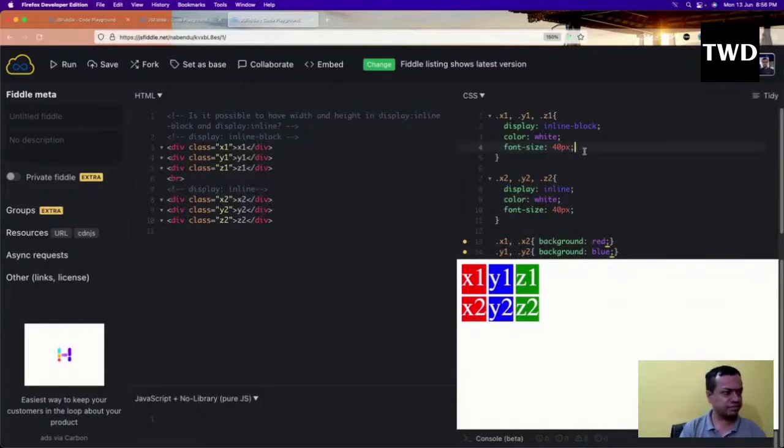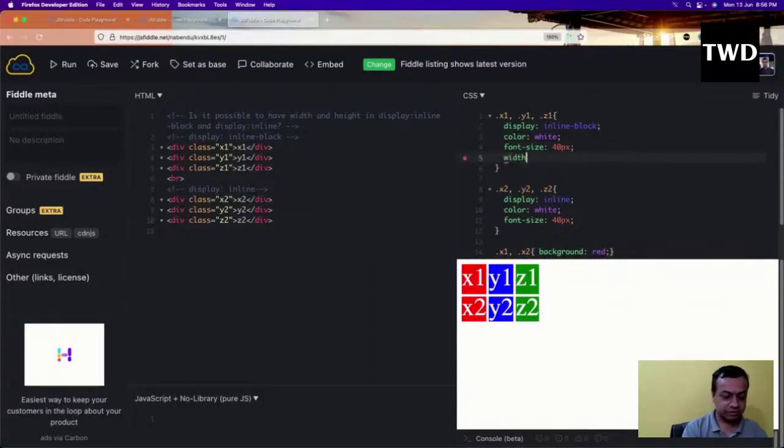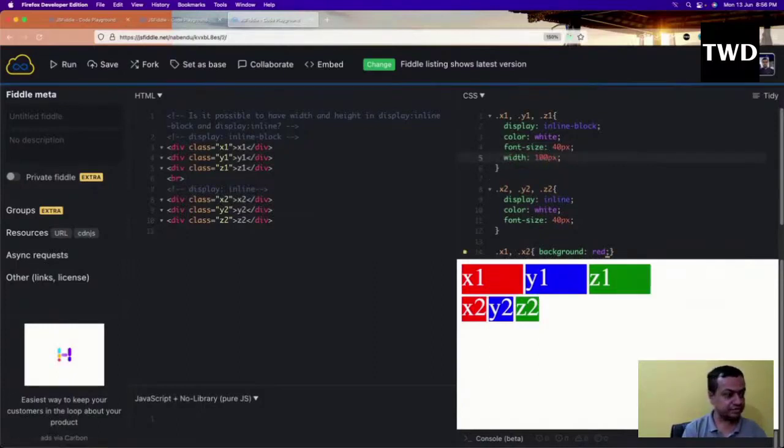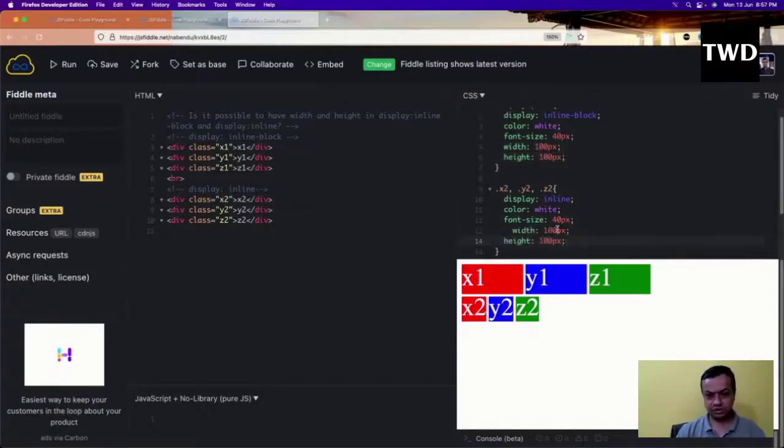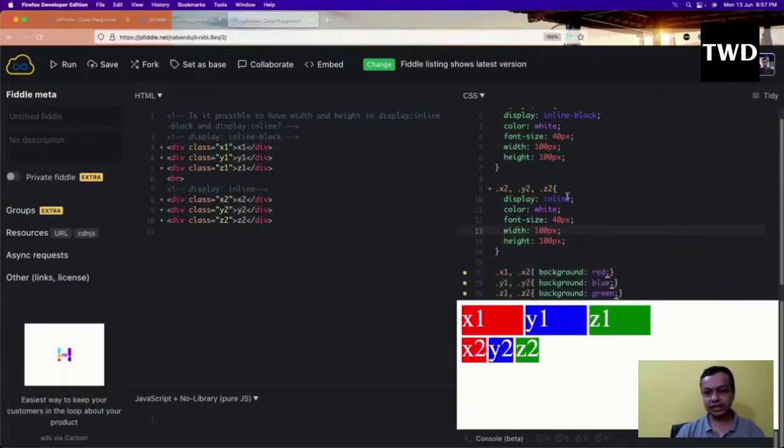I will give a width, and this is a very important interview question. Width as 100 pixel and height as 100 pixel. I'll give this here, and here also I'll give it. At both places I have given it, and x2, y2, x2 and z2 are your display inline.